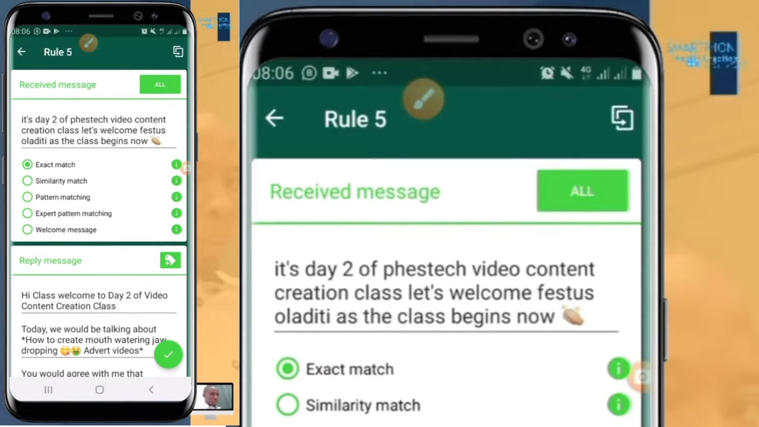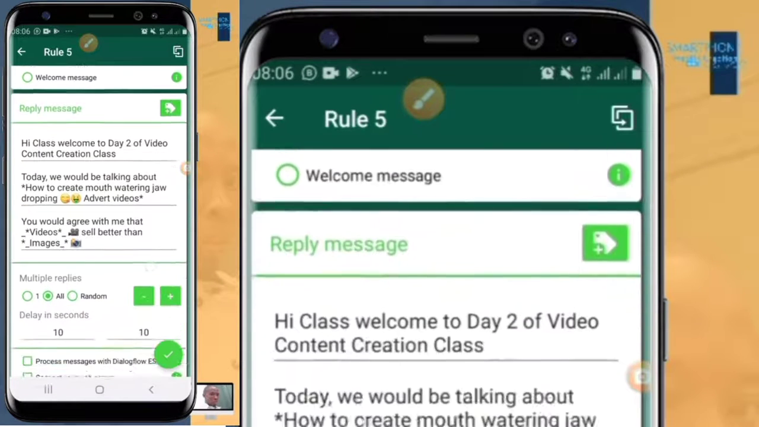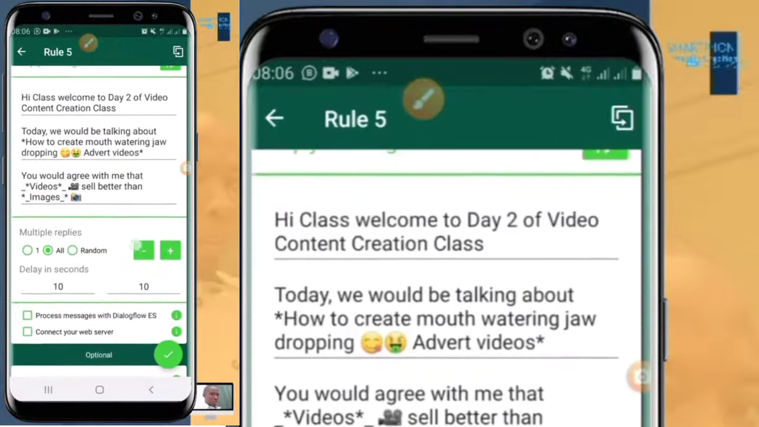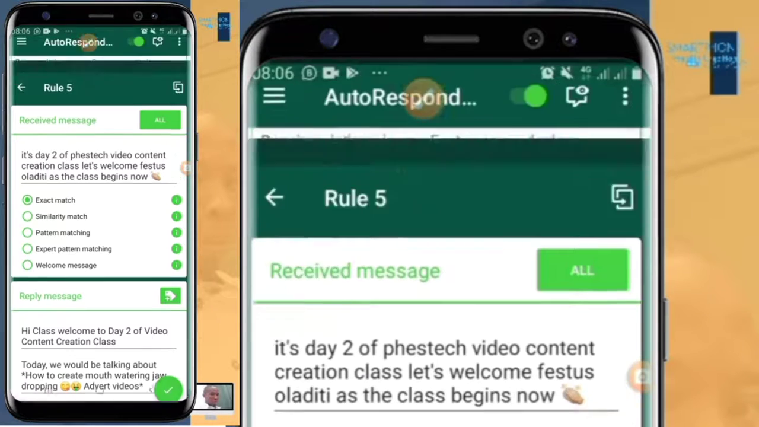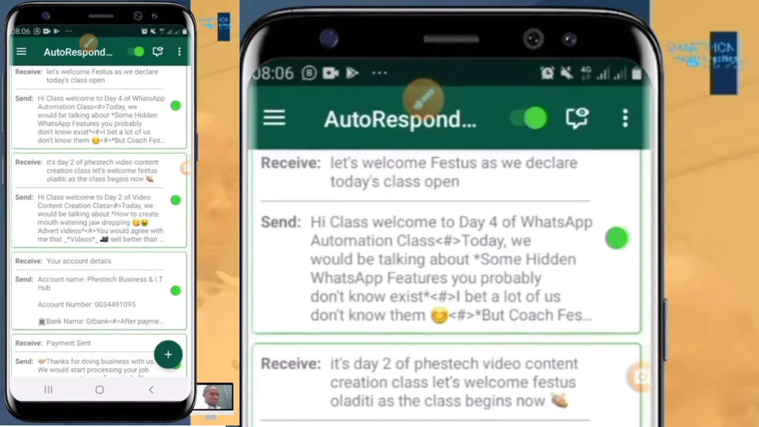Now in this case, for WhatsApp automation class, I just started today, and in the case of video content creation class, I started yesterday, and I'm running the same class at the same time. So you would have done this for each of the classes. Look at the content for the video content creation class and so on. The same model applies. The trigger message, you can see the trigger message for this particular class.